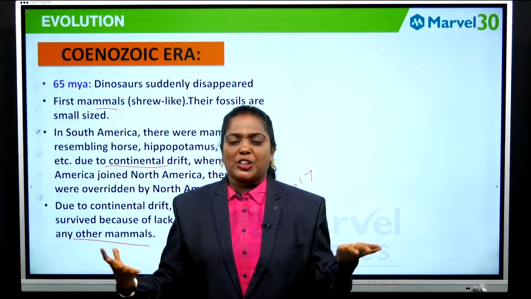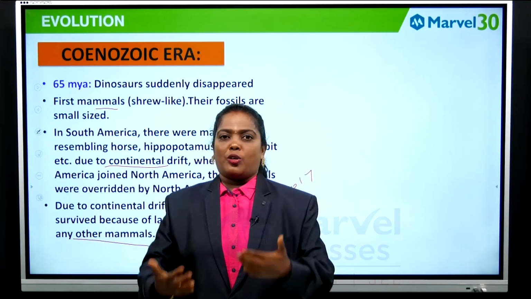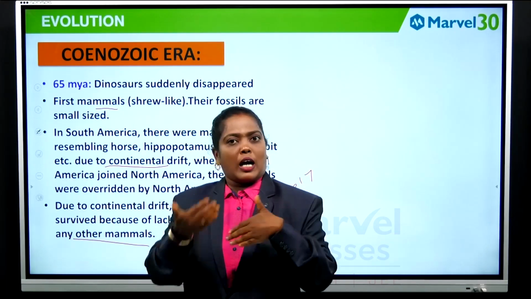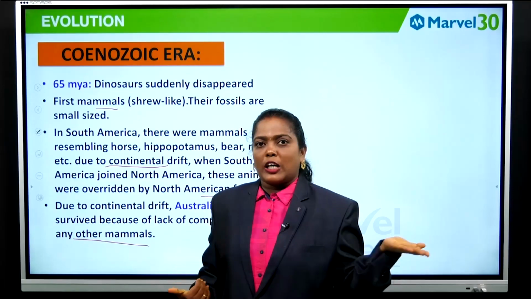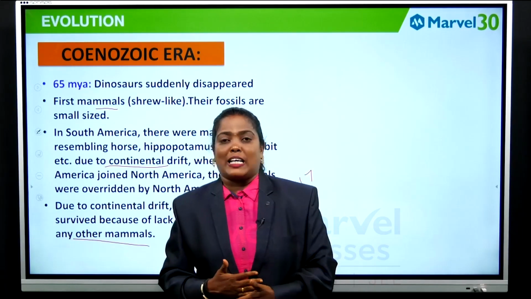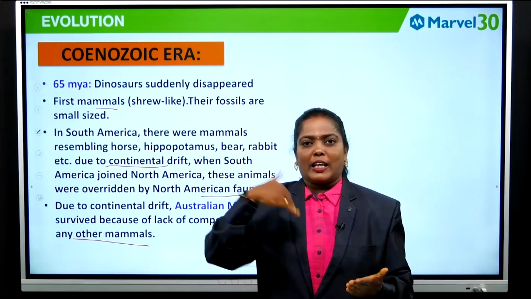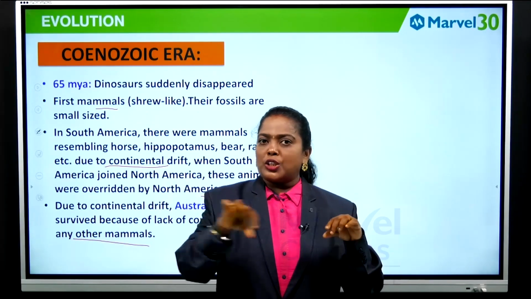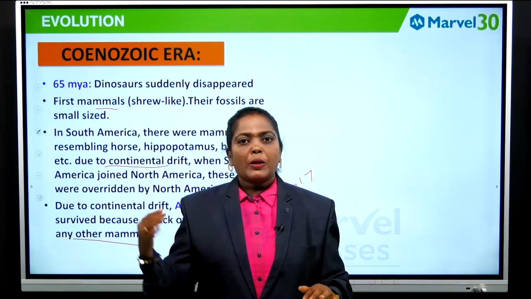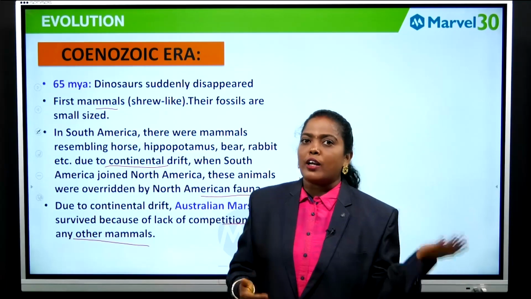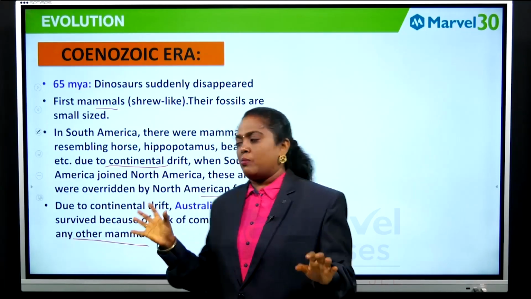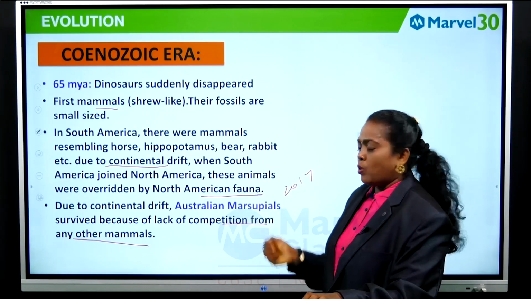Since the competition was very heavy, they couldn't carry the young in a pouch, so the other organisms evolved as placental mammals, so that they can have the young one inside their body and nourish them with the help of the placenta. But in Australia, since there was no competition, the Australian marsupials survived.